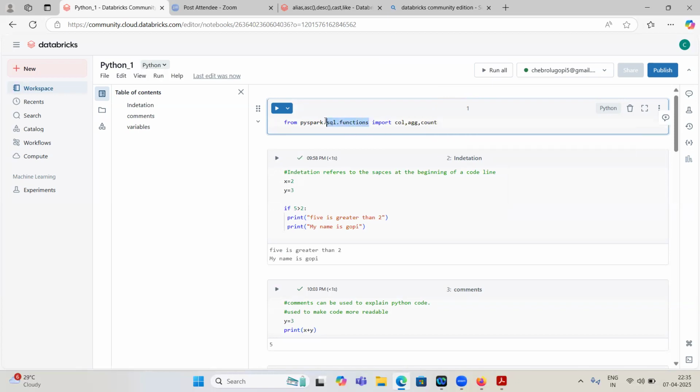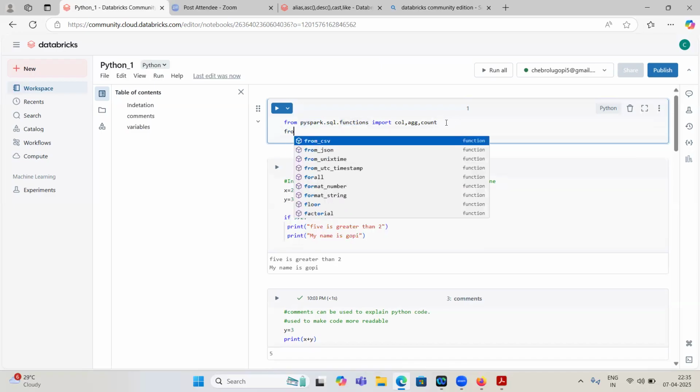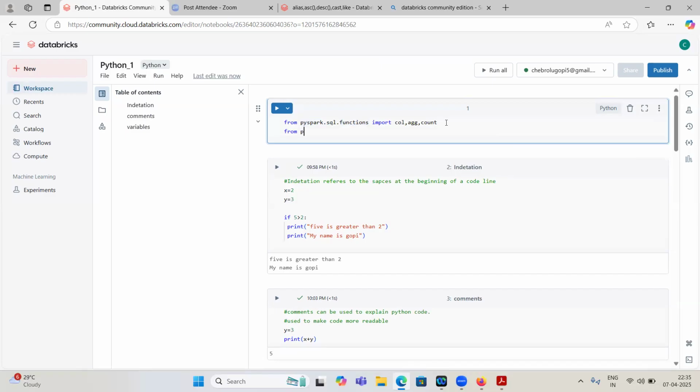This is the module, the default library for Databricks, pyspark.sql.functions. From this library, you can import all the required functions. If you want to import any data types from pyspark.sql.types, you can import string, integer, float. All of this you can import from pyspark.sql.types.